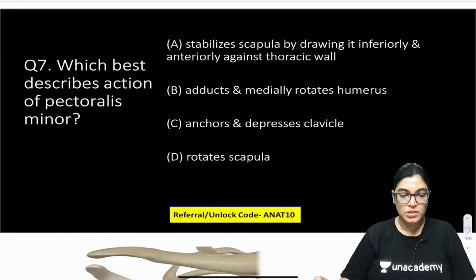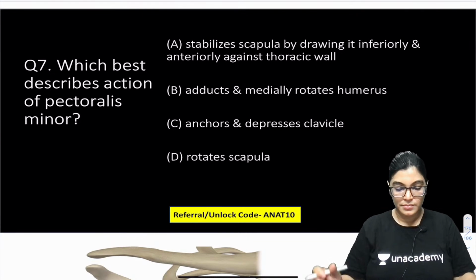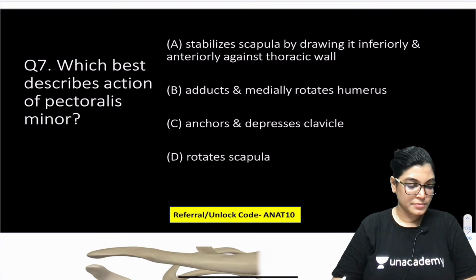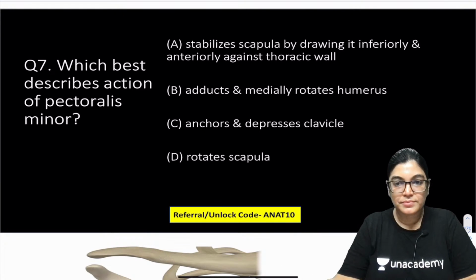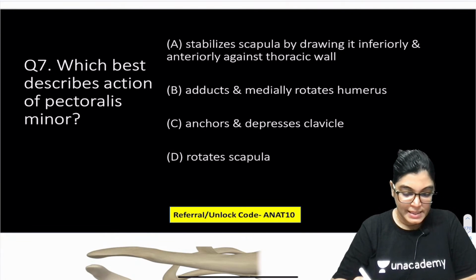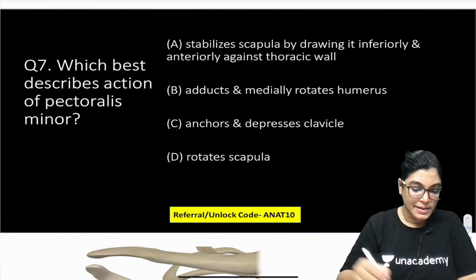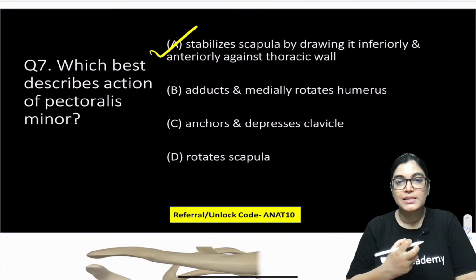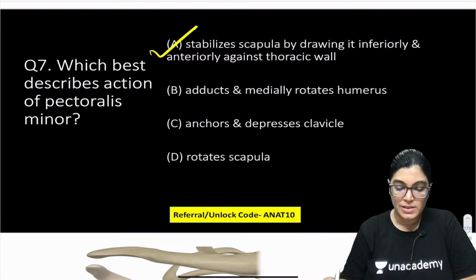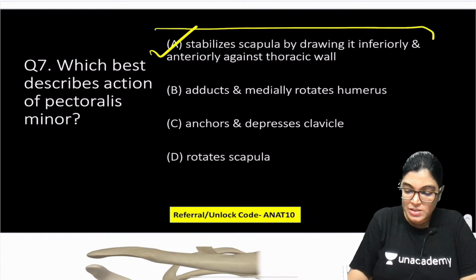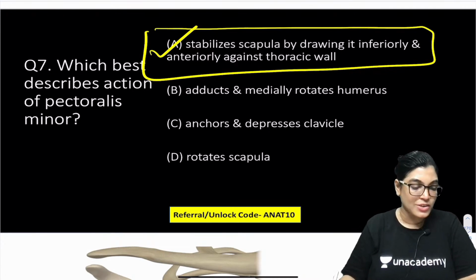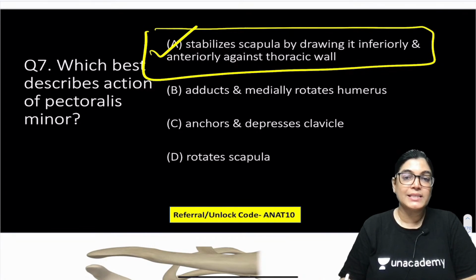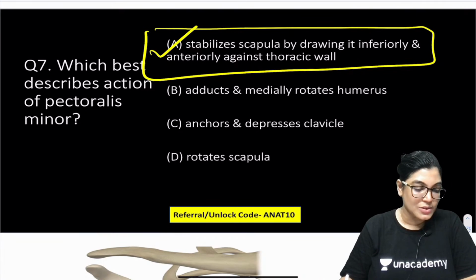What about others? Question number 7. Harini is telling A. So, let me explain the correct answer. Actually, the correct answer here is A. The action of pectoralis minor muscle is that it stabilizes the scapula by drawing it inferiorly and anteriorly against the thoracic wall. So, the most correct option is A. All of you do revise the action of pectoralis minor muscle. So, this is the correct answer.